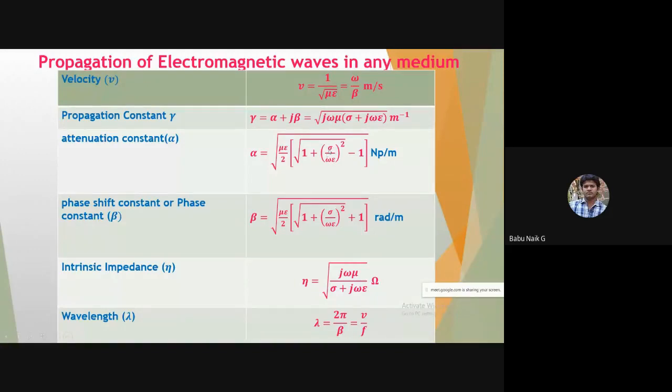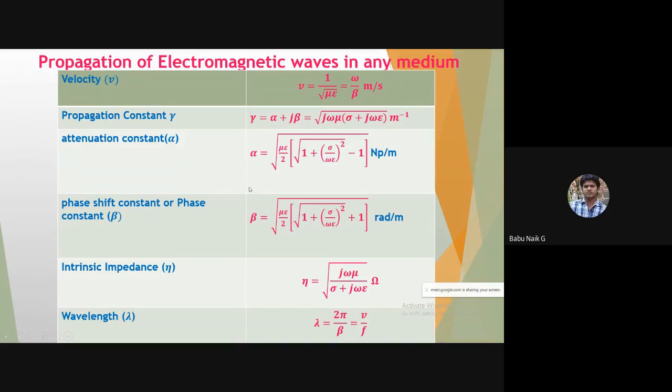Sigma equal to 0, so this square of sigma by omega epsilon is also 0. So under the square root, after considering 0 here, 1 plus 0 is 1, and the square root of 1 is nothing but 1. So 1 minus 1 is 0 here. So completely, the attenuation constant is 0.